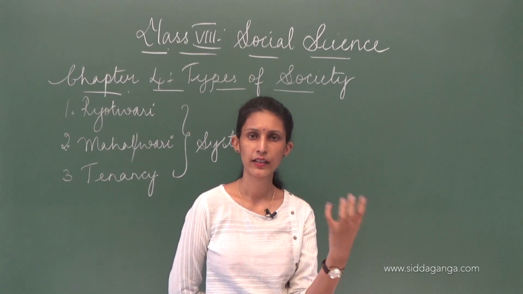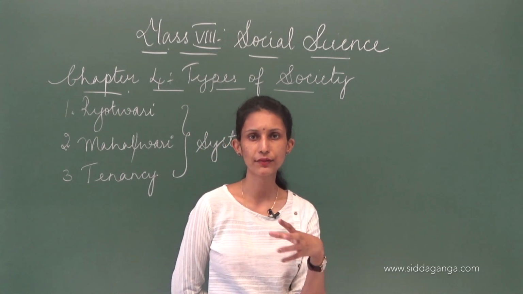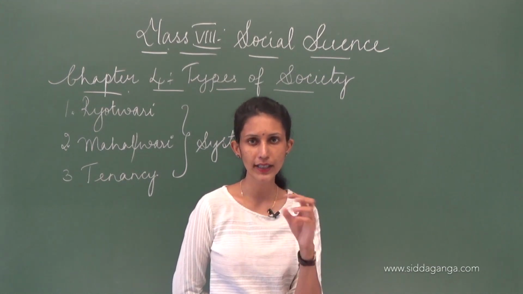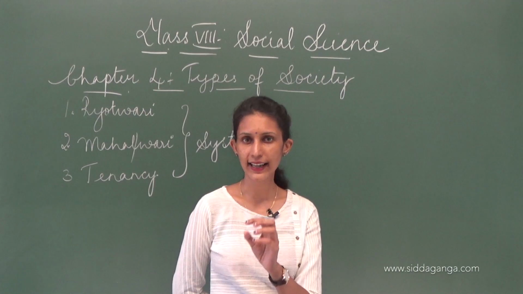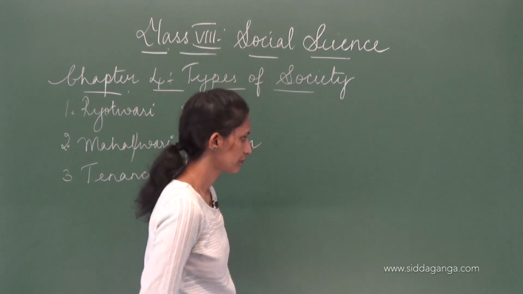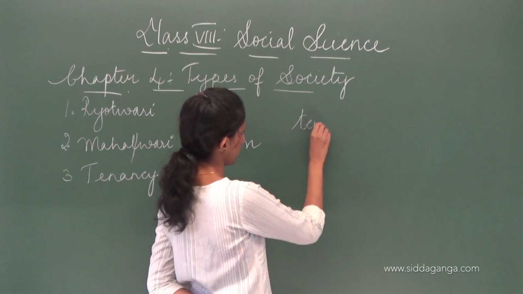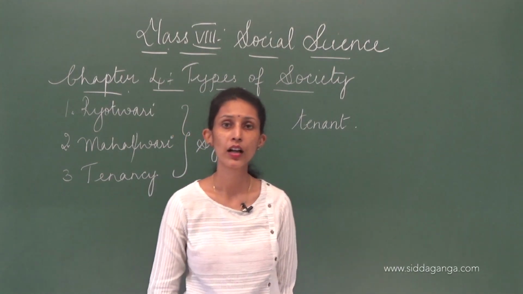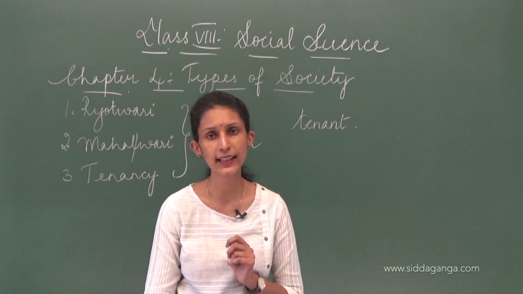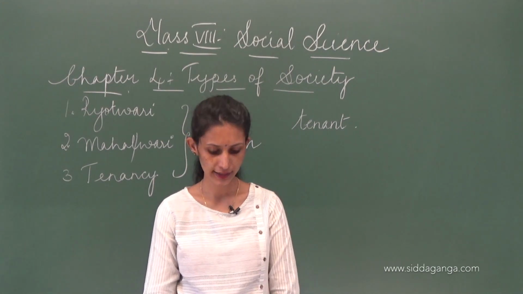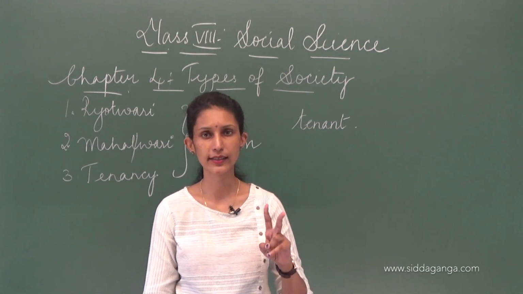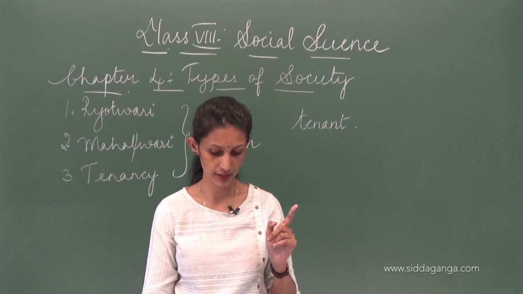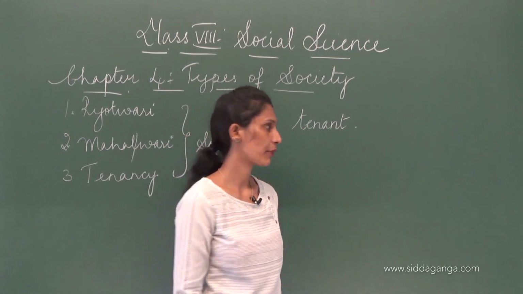Next is the tenancy system, okay. Who was a tenant? Now there is a landlord, and there is a farmer. The farmer who has the right to till the land or make his produce on the land, owned by somebody else, was called a tenant. Now there were two types of tenants in this: temporary tenant and permanent tenant.